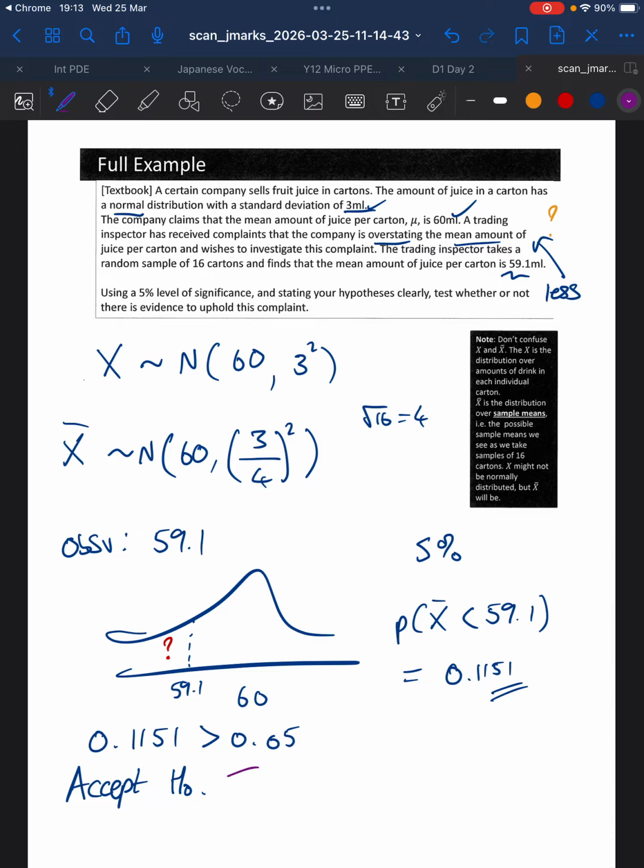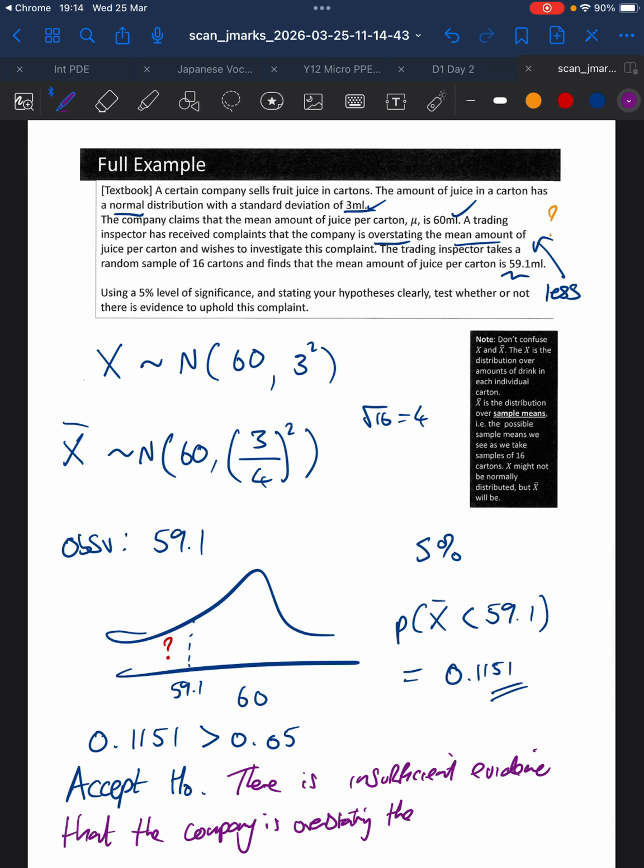So accept H0, there is insufficient evidence that the company is overstating the mean amount of juice in each carton.